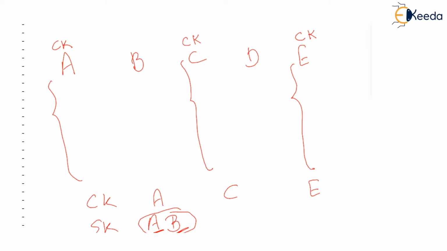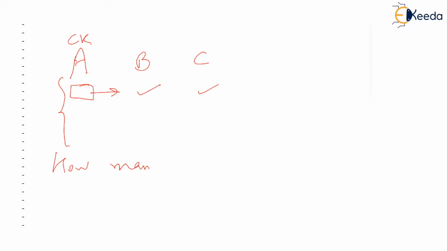So how many super keys are possible? Let's take up an exercise. Imagine a very simple example like this. There are 3 columns in our table A, B, C, and A is the candidate key. Okay. So values of A should be unique. And given some value of A, you can surely determine value of B and C. Okay. So A is the candidate key. Then how many super keys are possible?